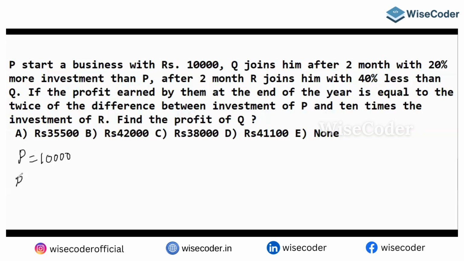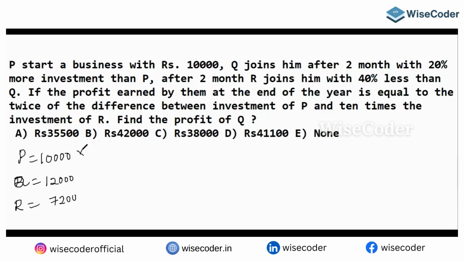P and Q, what about Q? Q joins him after 2 months with 20% more, so can I say 12,000? Yes. What about R? R joins with 40% less than Q. If Q is 12,000, what is 40% of 12,000? 12 fours are 48, so 4,800 less. That means R invested only 7,200.